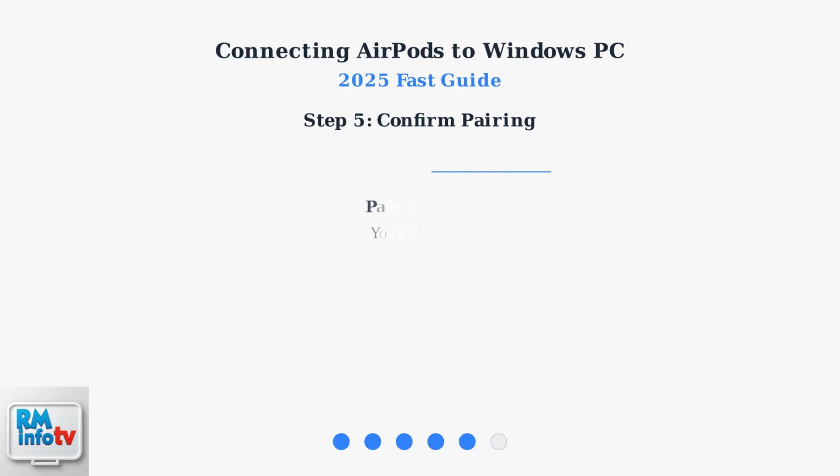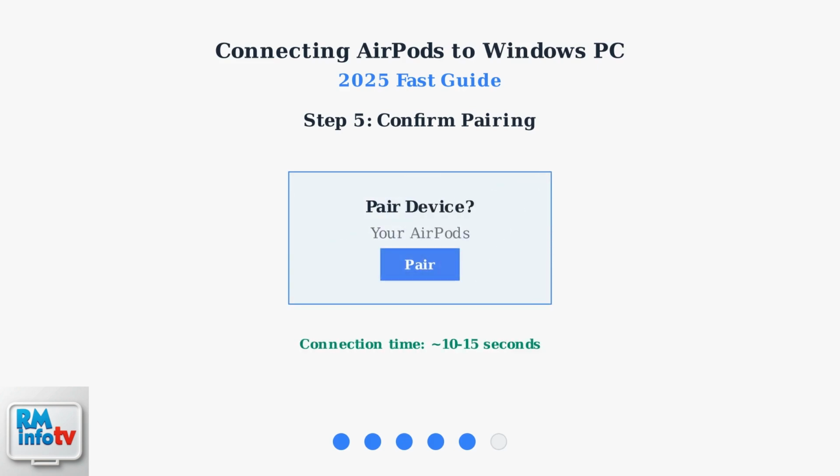Step 5. Windows will prompt you to confirm the pairing. Click Pair to establish the connection. Thanks to the improved Bluetooth support in Windows 11, this entire process now takes only 10 to 15 seconds.